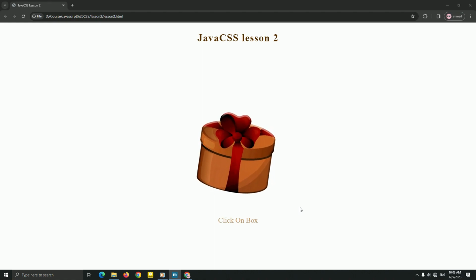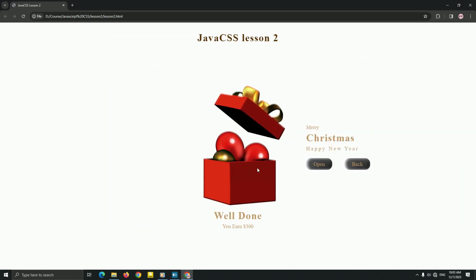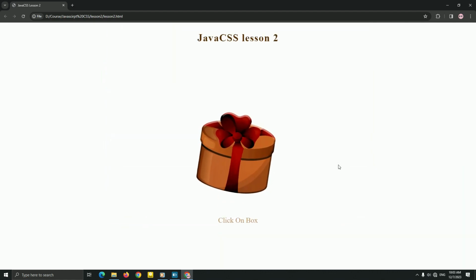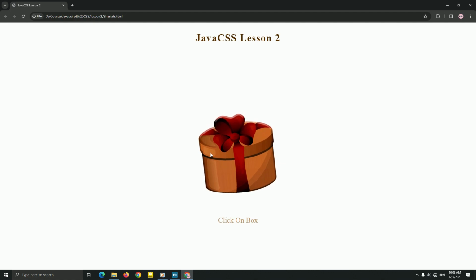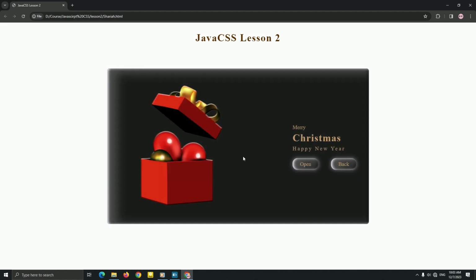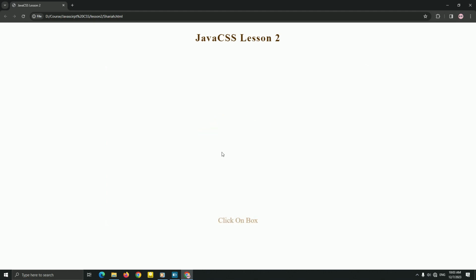In lesson 2, you will create a gift box, and when a user clicks it, a message comes up that has a back option and an open option, as you can see. In the back option, the system message resets and goes back to the same click option. And in the open option, when you click on it, we can add more animation, more design, and other things. It's up to you if you want to continue. I just created a sample to learn.